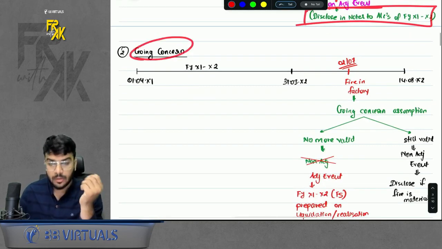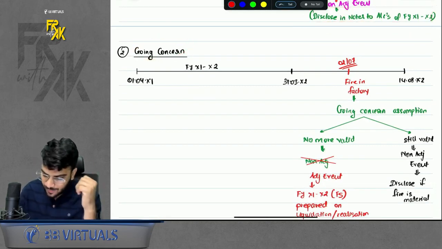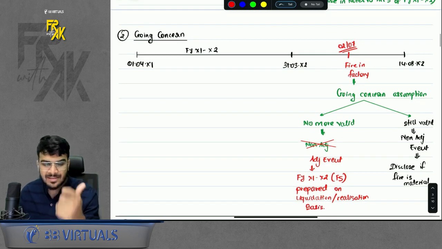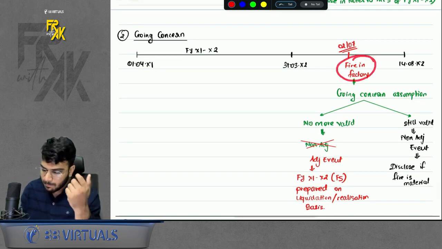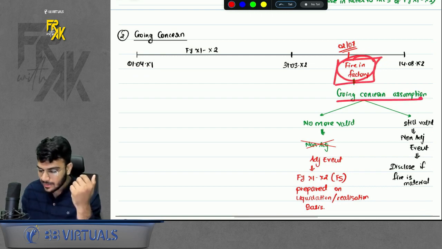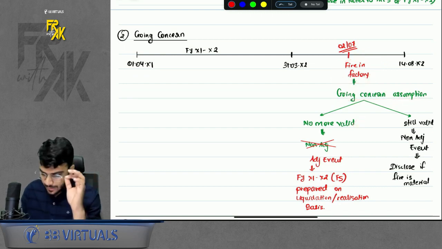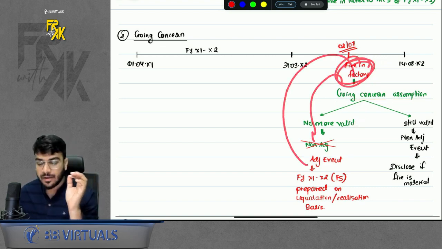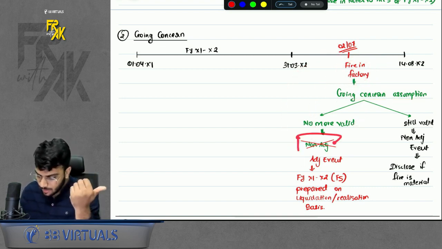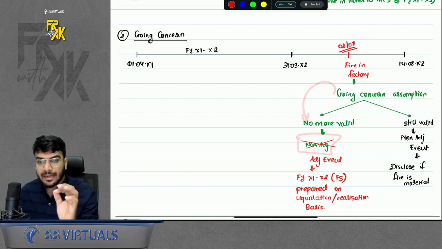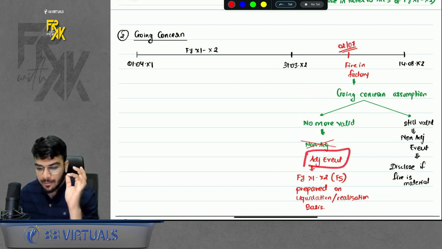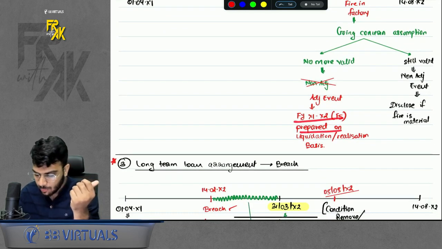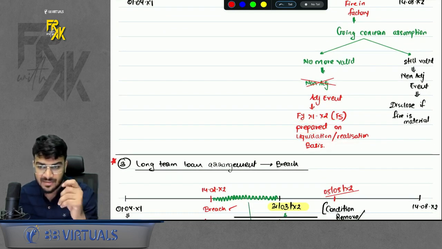Okay, then going concern is the second special case. If any non-adjusting event occurs but it affects your going concern assumption. Let's say fire occurred, but because of this fire, now your going concern assumption is no more valid. You will treat this fire like an adjusting event. Ideally, it was a non-adjusting event, but if it affects your going concern, treat it like an adjusting event. And if I am treating like an adjusting event, what will I do? I will prepare my financial statements on liquidation or realization basis. That is, I will change my basis of preparation.